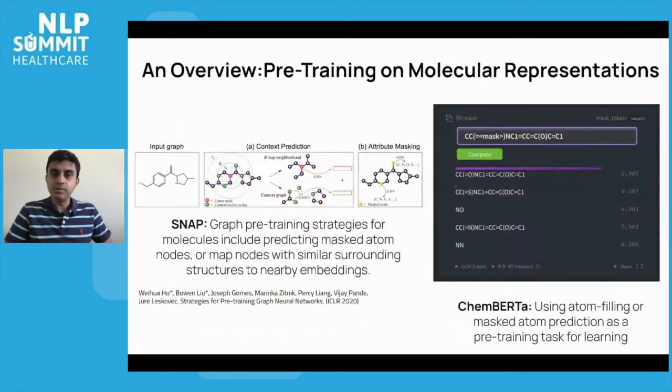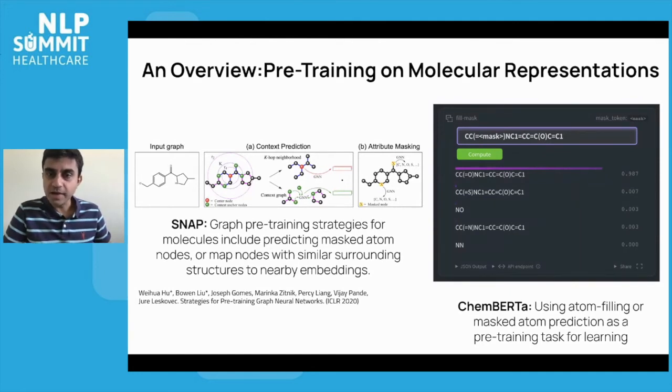Before we do that, let's take a brief pause and do some background looking at other methods for pre-training for molecular representations. This is a very cool paper that came out from Stanford a couple of years ago now, in fact. The base idea is that you have graph-based pre-training. That is, similarly, you mask certain nodes that are in the graph. Then you attempt to do a fill-in where you predict, say, properties of the masked nodes. These can be their atom types, other embeddings. And the core concept here that we try to bring in with ChemBERTa is to merge these two ideas.